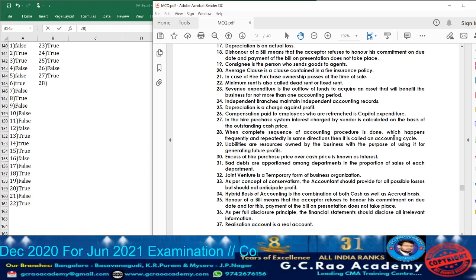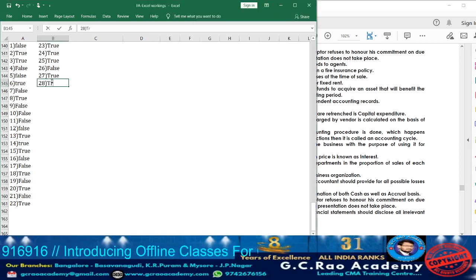From the trial balance, they prepare financial statements. So this procedure will be followed each and every year repeatedly. So the meaning they have given, a complete sequence of accounting procedure which happens frequently and repeatedly in the same direction, meaning the same way it moves, is called the accounting cycle. So statement 28 is true. Take down, it is true.